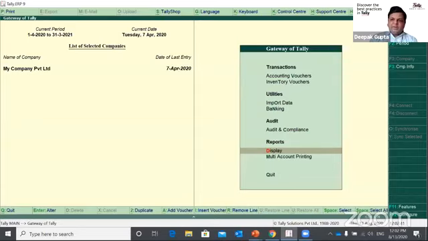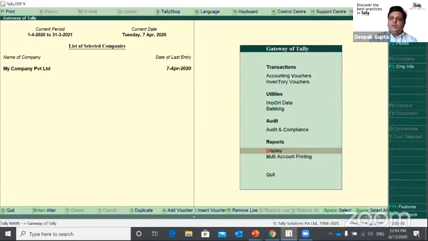The admin person, or whoever has the rights to do the audit, needs to accept or audit those transactions on a regular basis. So let's say today I punched in all the transactions, so tomorrow as an admin, I should log into Tally and do the audit or acceptance of the entire transaction list.